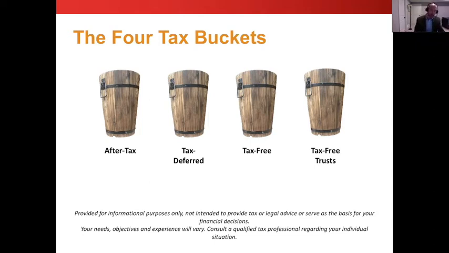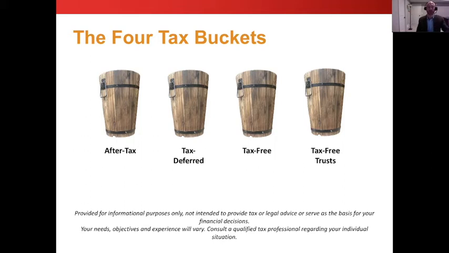So now let's scoot over a little bit farther to the right here. We're going to go to the tax-free bucket. What is the tax-free bucket? Well, that's going to be your Roth IRAs. You don't get a deduction when you put it in there, but all the growth is tax deferred and tax free. And when you pull money out, it's also tax free. So that would be that. There's also cash value life insurance that you can do that with as well. If you pull it out the correct way, that can also be tax free. And like I mentioned, it does not increase the amount of tax you pay on Social Security.